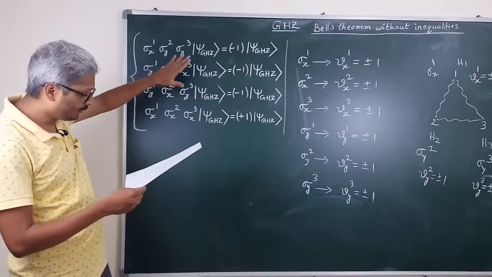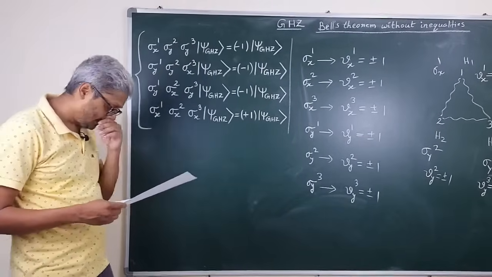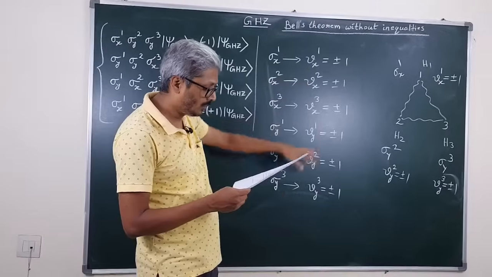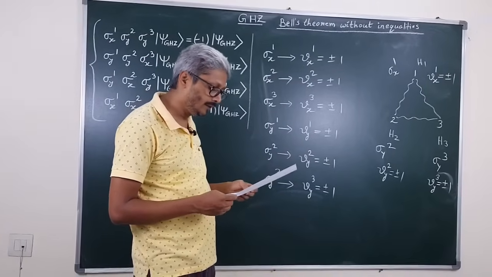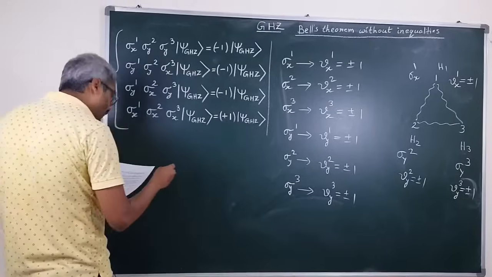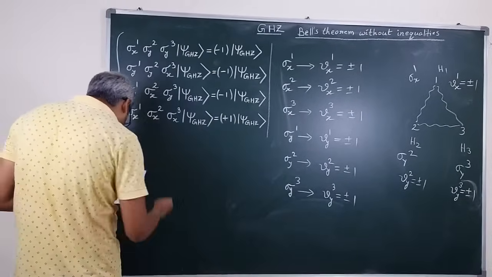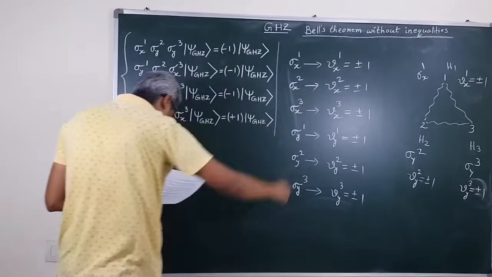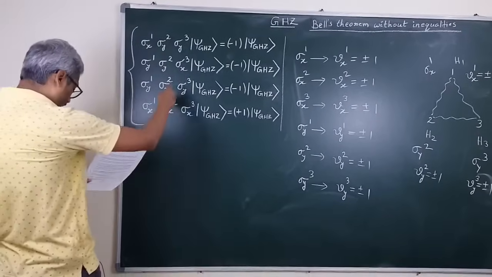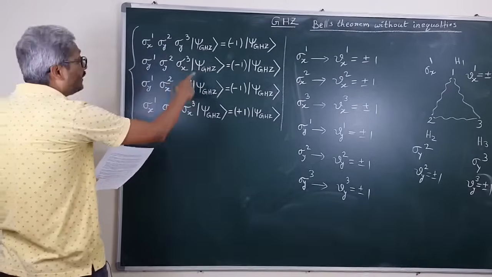Now to reproduce these quantum mechanical results, these predetermined fixed values vx1, vx2, must satisfy the following relations. So these predetermined fixed values, all these values, must satisfy the following relations to reproduce these quantum mechanical results.